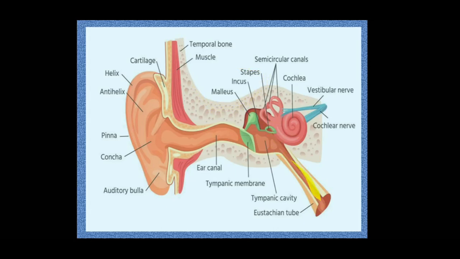Then the eustachian tube, a tube that connects the middle ear to the pharynx. The inner ear is composed of the semicircular canal and vestibule. They are together known as the vestibular apparatus. Then a coiled structure called the cochlea, which helps in hearing. The vestibular apparatus helps in body balance, whereas the cochlea helps in hearing.